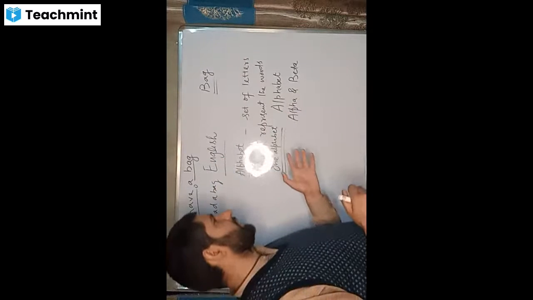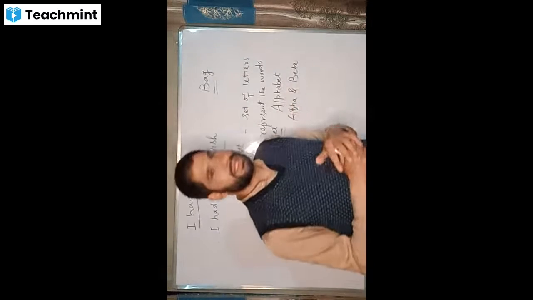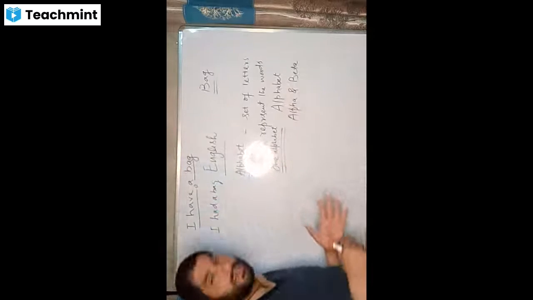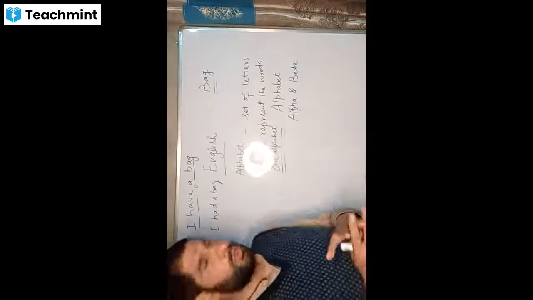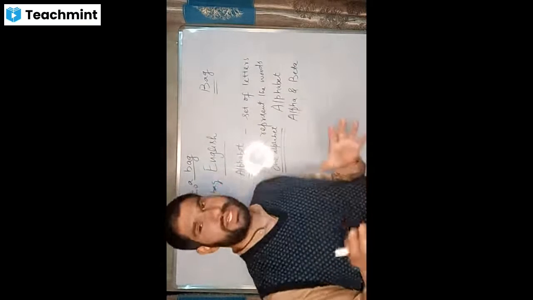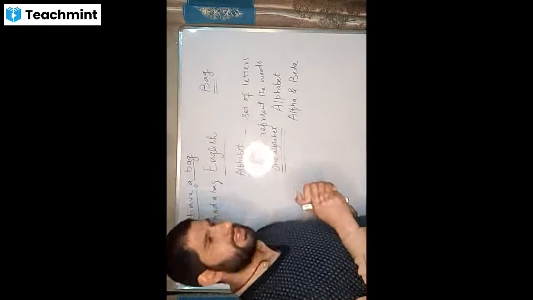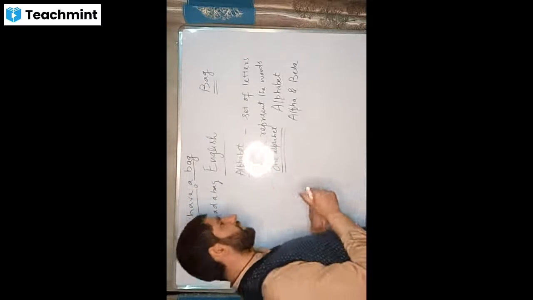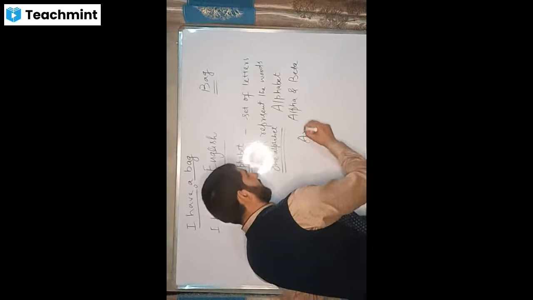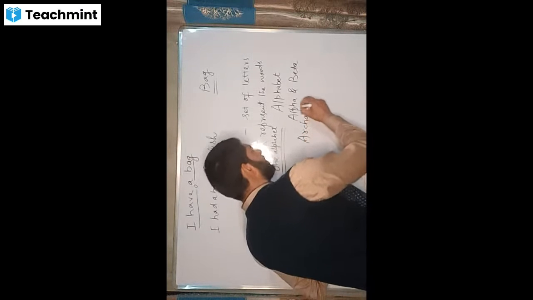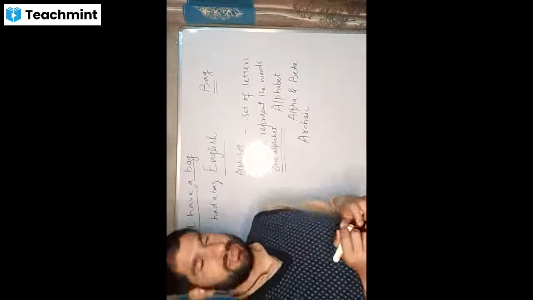The reason is that Greek and Latin are dead languages. They are not in use anymore. So whenever we have to extract anything, we extract it from these languages. And they are called archaic languages. Archaic means something that is not in use at the present.